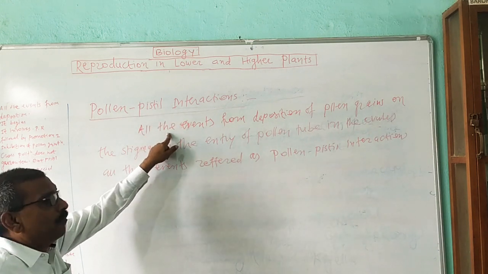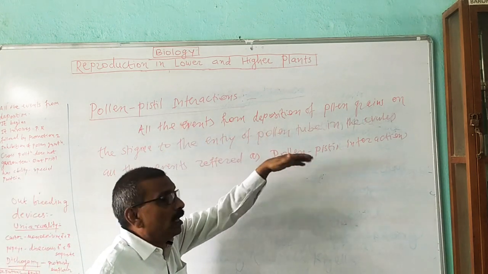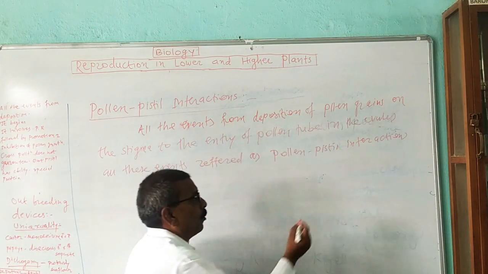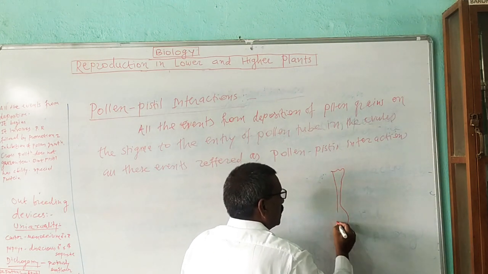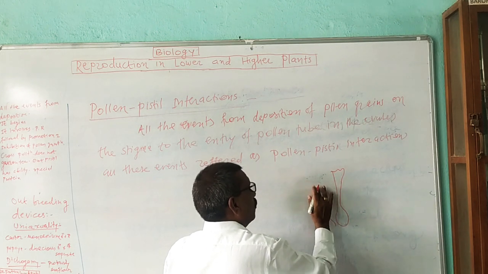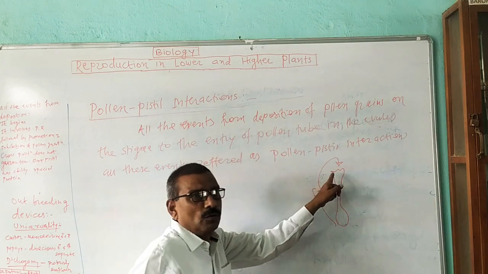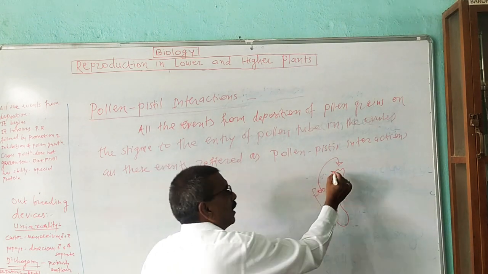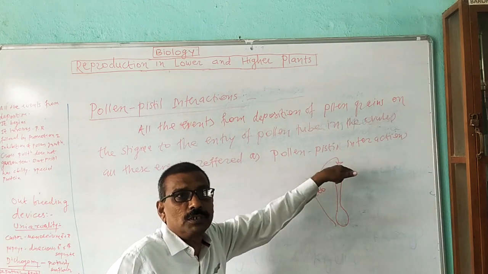Now all the events from deposition of pollen on the stigma. Now this one is a stigma with the style and ovary. Pollen grains are released out from the anther and transferred on the receptive stigma. This is known as pollination. And when a pollen grain is transferred on the stigma, that is the deposition of pollen grain on the stigma.